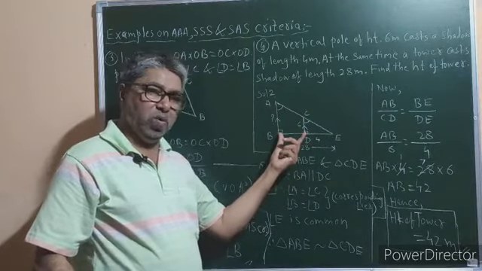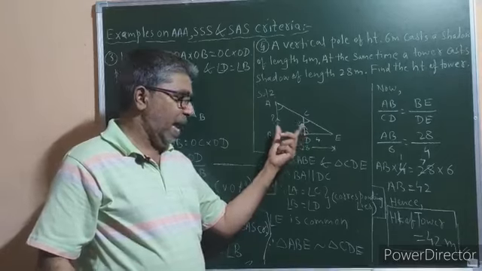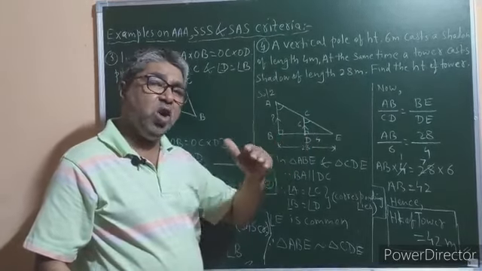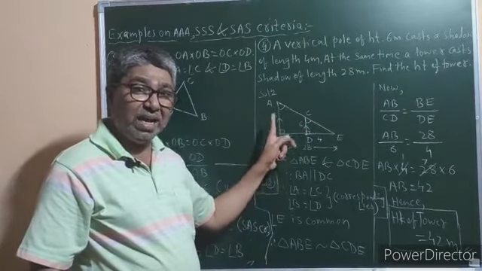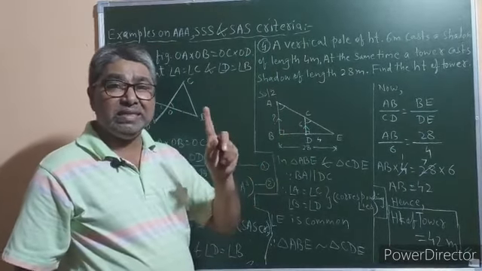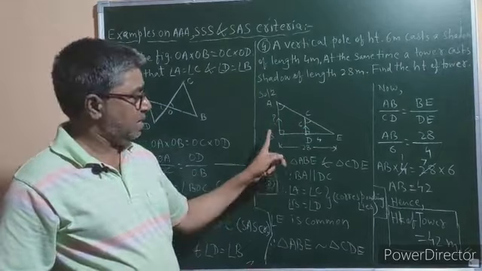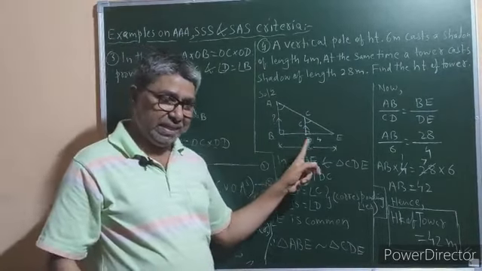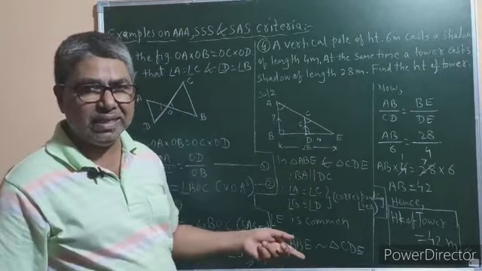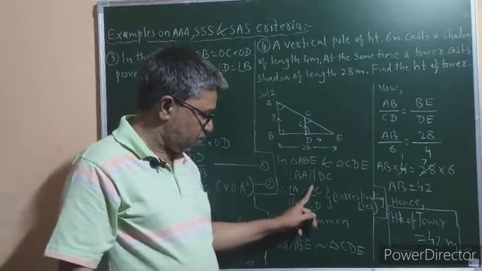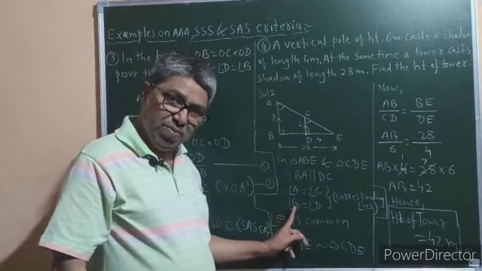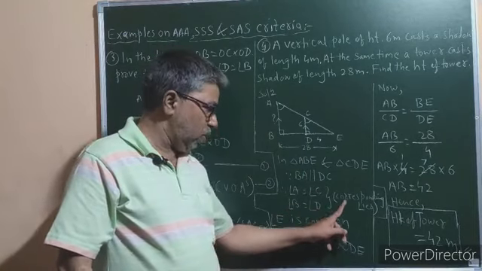They are also equal because they are another pair of corresponding angles, or else you can say these two are equal because each forms a 90 degree angle, a right angle. So angle A is equal to angle C, and angle B is equal to angle D.